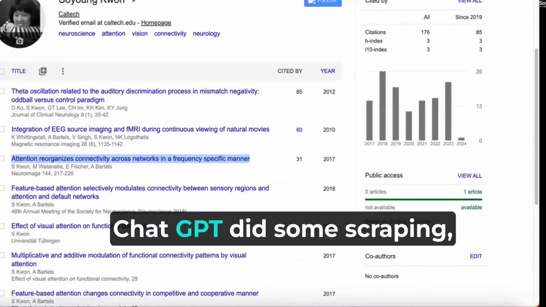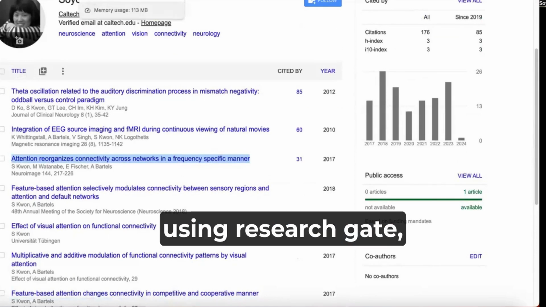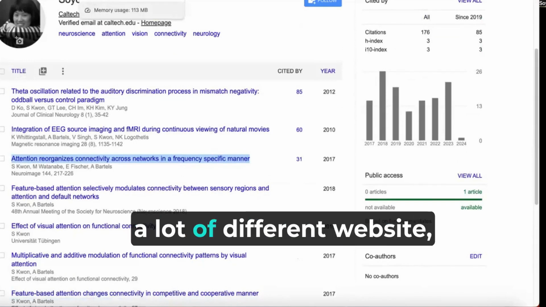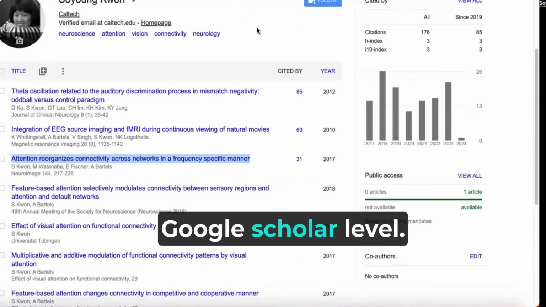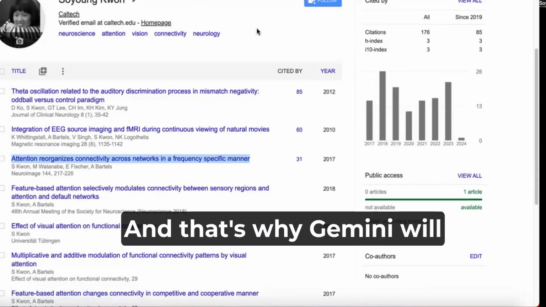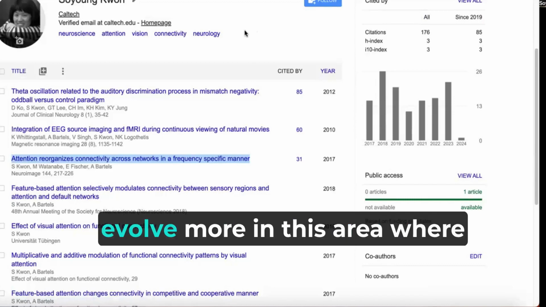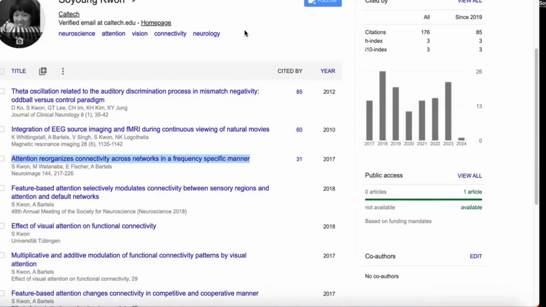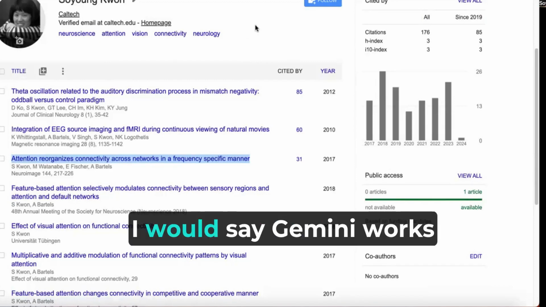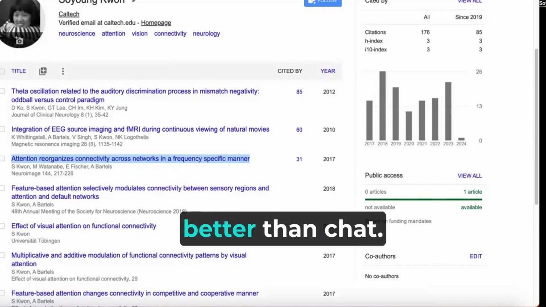Of course, ChatGPT did some scraping using ResearchGate and a lot of different websites, but it's not the same as Google Scholar level. And that's why Gemini will evolve more in this area where they have their own product. And so in this case, I would say Gemini works better than ChatGPT.